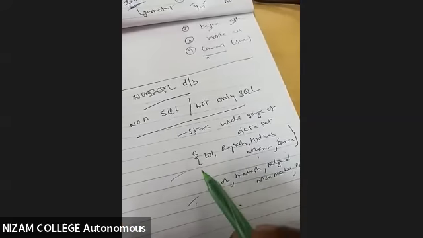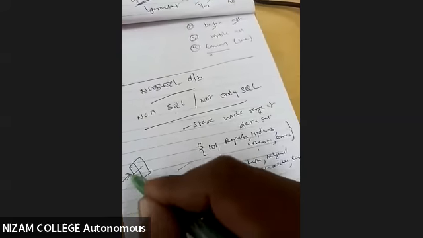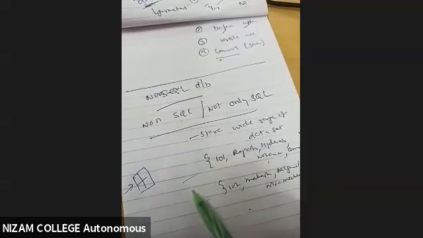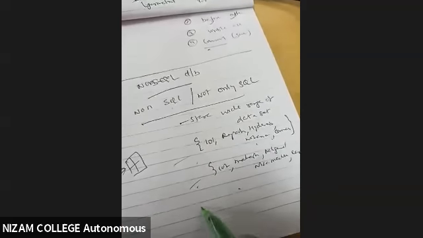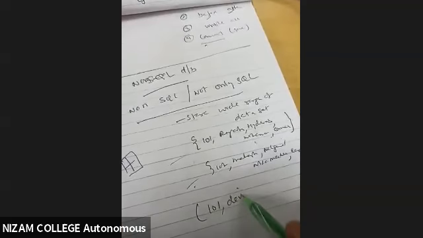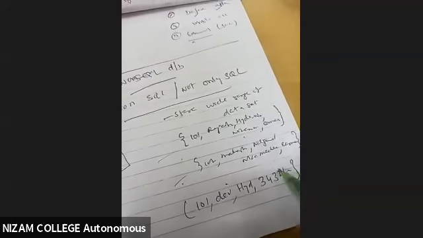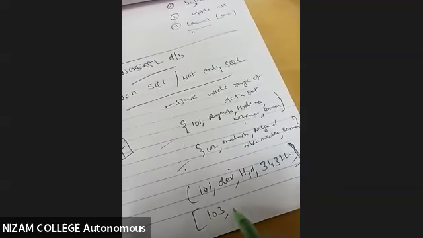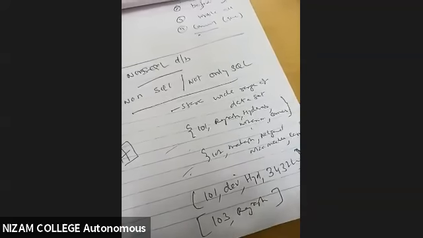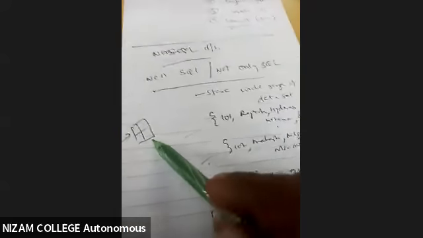I can store my database in different fashion. As I showed you one example, if it is relational, I will be storing it in the form of a table. But when I'm saying non-SQL, it can be stored in any fashion. I have given an example like this. It can be stored like this, or I'll be saying something like this: 101, Dev, Hyderabad, 3432. I'll be storing in this fashion. Or I'll be storing something like this: 103, Rajesh. So in whichever format, I can store my database, but not in the form of a table.